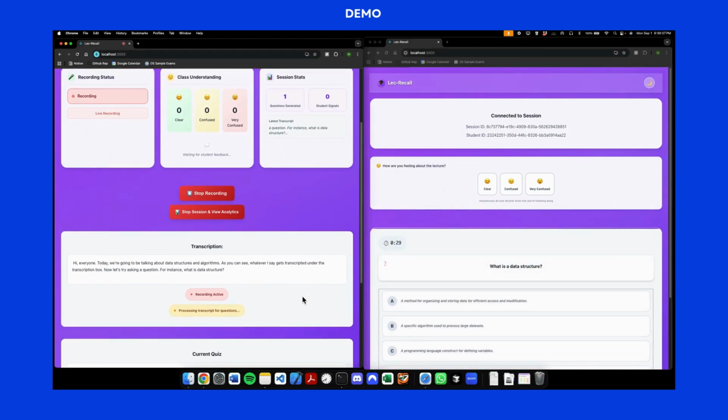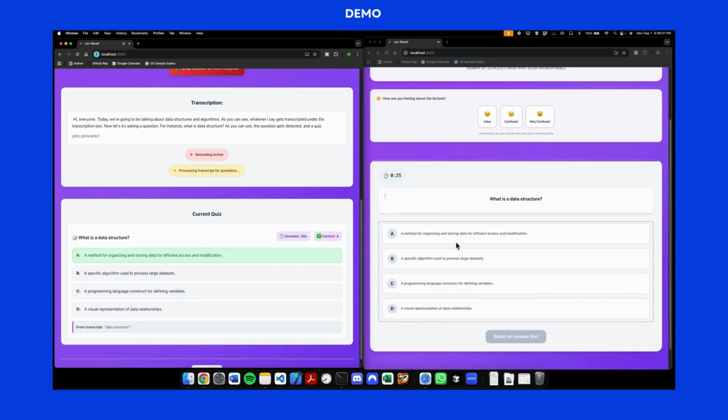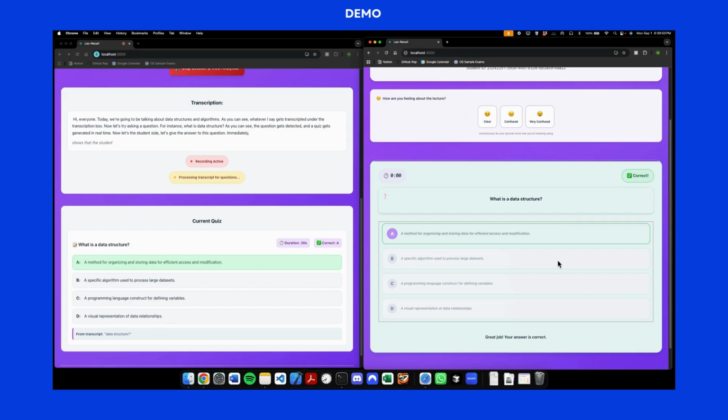As you can see, the question gets detected and a quiz gets generated in real time. Now on the student side, let's give the answer to this question. Immediately, it shows that the student got the right answer.